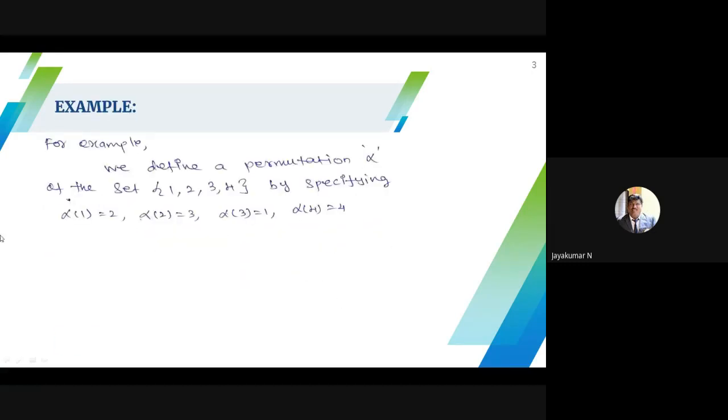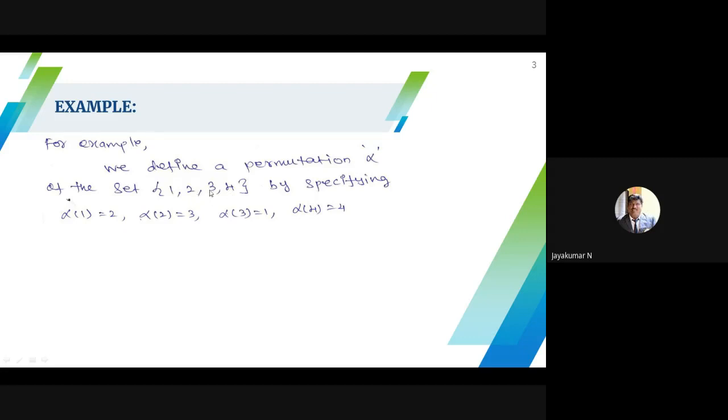For example, suppose we define a permutation alpha of the set {1, 2, 3, 4}. I have a set A whose elements are 1, 2, 3, 4, only 4 elements. How do we define the permutation? A permutation means that from A to A, I have to construct a one-to-one onto function. That means I have to assign each element to some element. The set A has 4 elements, so I have to assign 1, 2, 3, 4 to 1, 2, 3, 4.